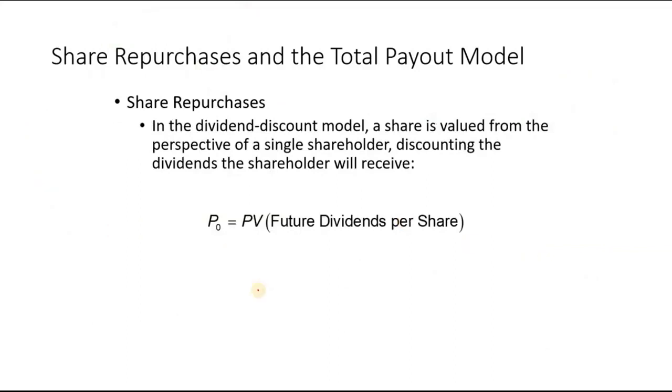Okay, if you see the previous model, the dividends model, they say that the share is valued from the perspective of a single shareholder, discounting the dividends the shareholder will receive. So the price of any stock was equal to the present value of future dividends, right? Like in the previous model we actually did that. But we need modification in this formula if we are adjusting for share repurchase.